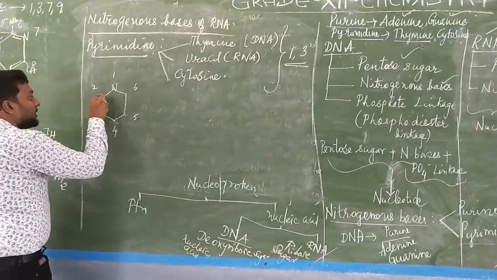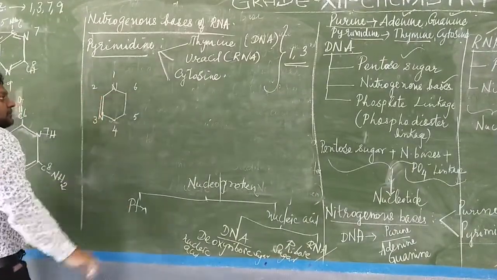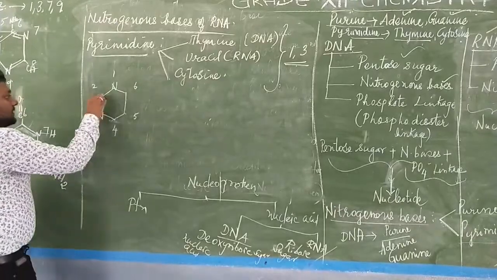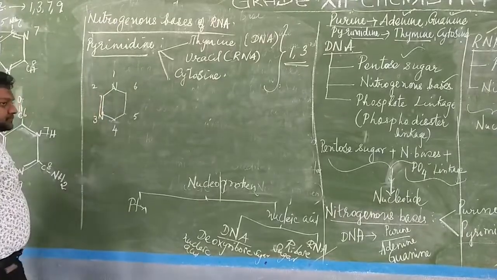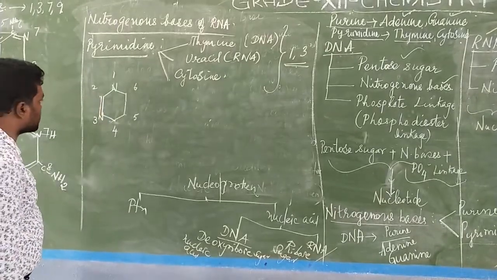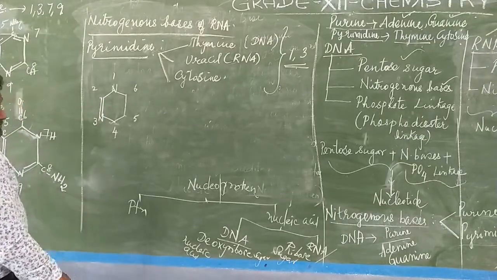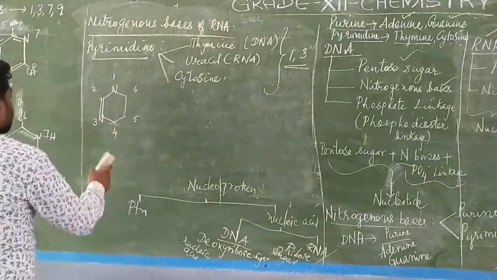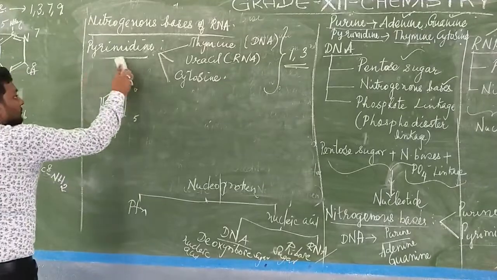And always here a double bond will be present. Always here the double bond will be present. Double bonds are fixed by position. And sorry, I made a mistake in the position marking.